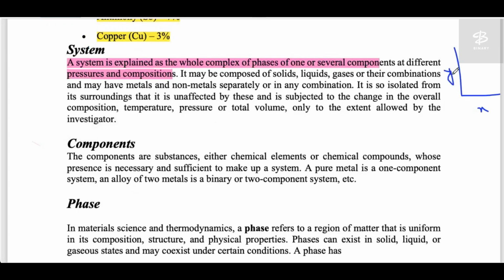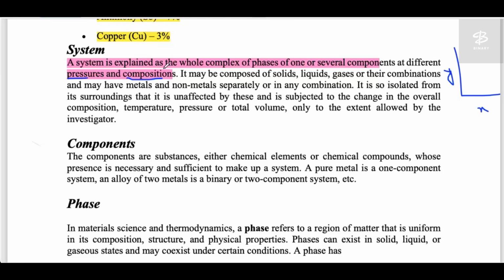You cannot draw three parameters together in a 2D system, as we draw on our worksheet. So what we need to do is fix at least one thing. You can fix the pressure, or the composition, or the temperature, and then vary the others and see the observation. In thermodynamics, we mostly fix the composition. Once you fix the composition, you have two parameters which you can vary, the temperature and pressure.